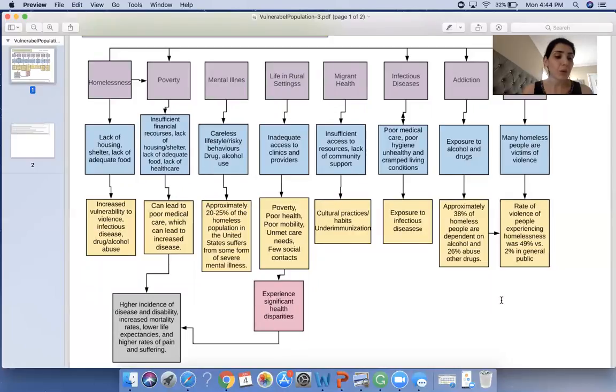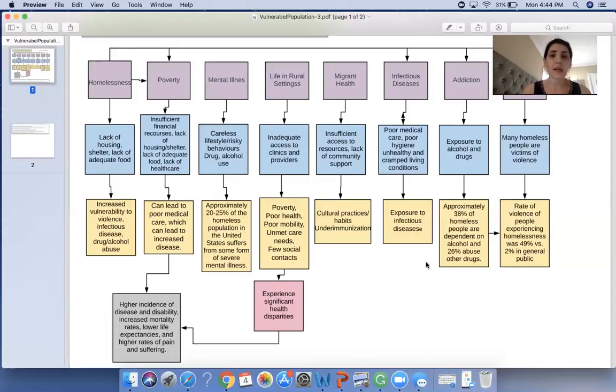A recent report published by the National Coalition for the Homeless finds that many people experiencing homelessness have been the victim of violence committed for the sole reason that they are unhoused. They are homeless.